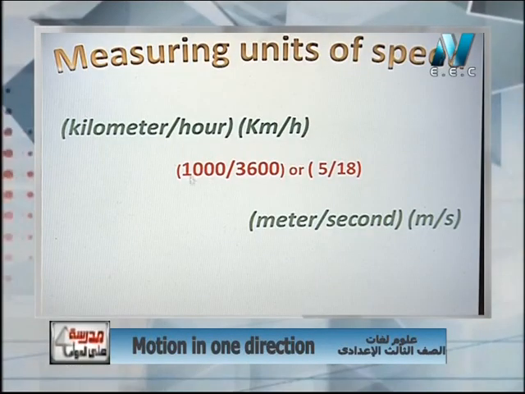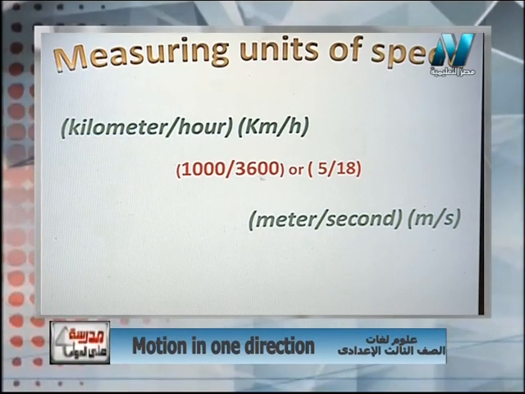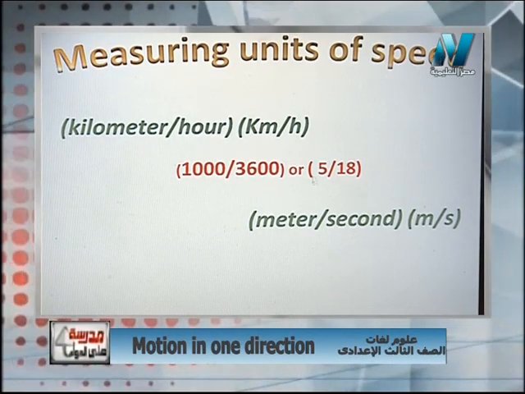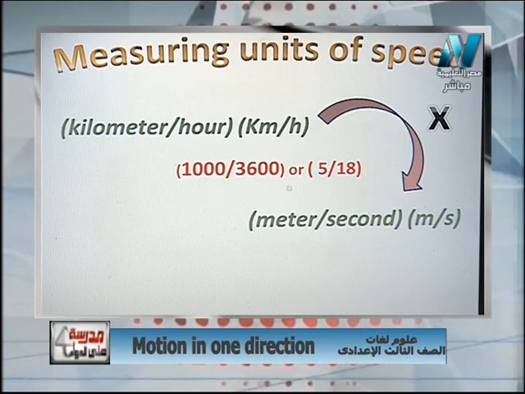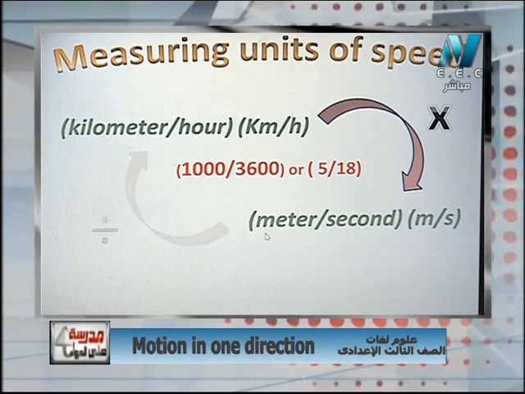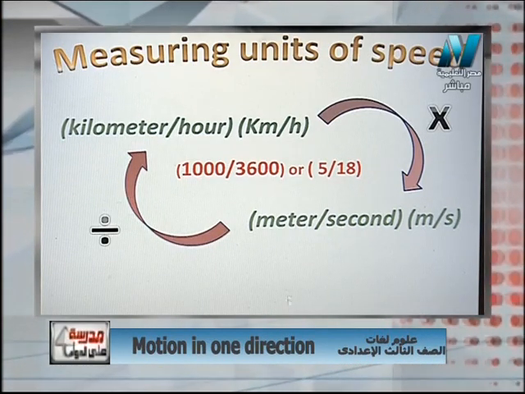Welcome back, our dear students. Now we are going to continue our episode, and we are going to explain the conversion from kilometer per hour to meter per second. Let's see together. As we have said, 1000 is the conversion from kilometer to meter, and 3600 is the conversion from hour to second. To convert from kilometer per hour to meter per second, we are going to multiply by this number. To convert meter per second to kilometer per hour, we are going to divide by it. Okay?